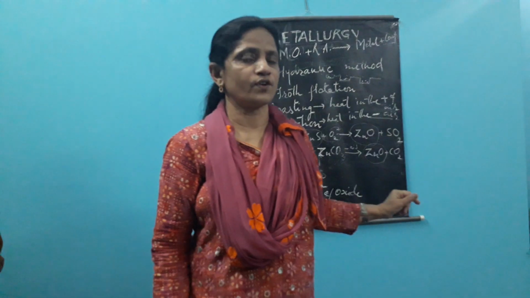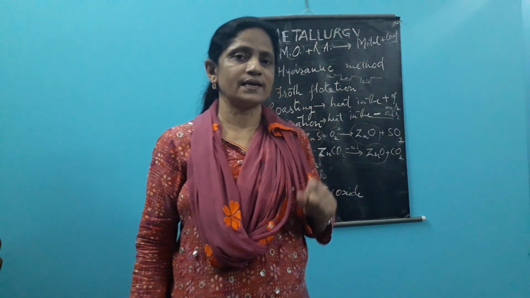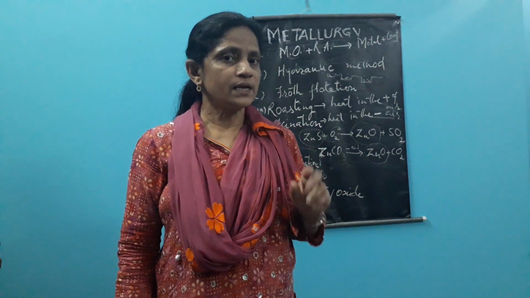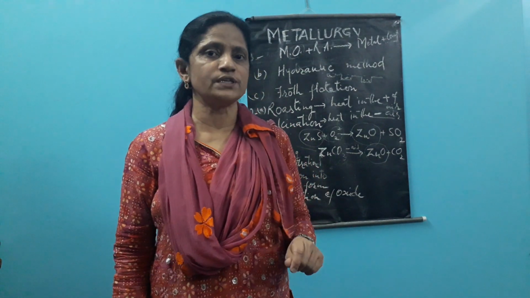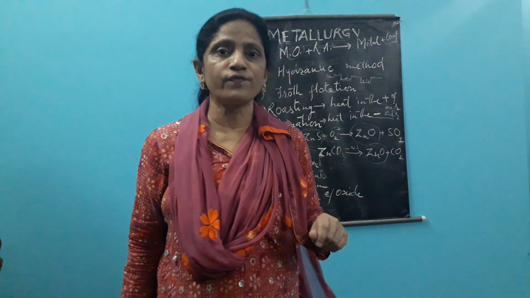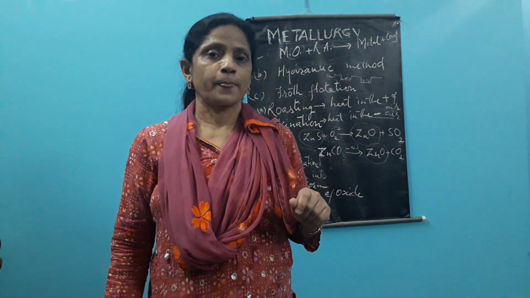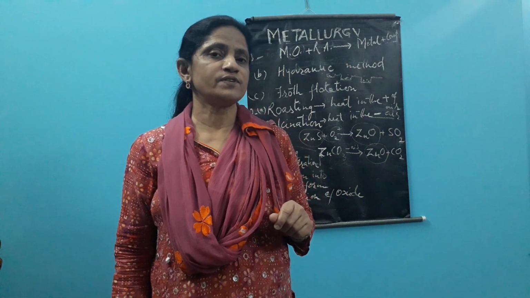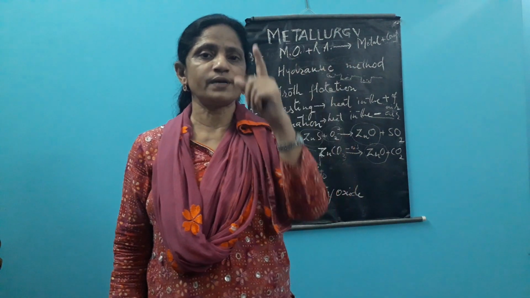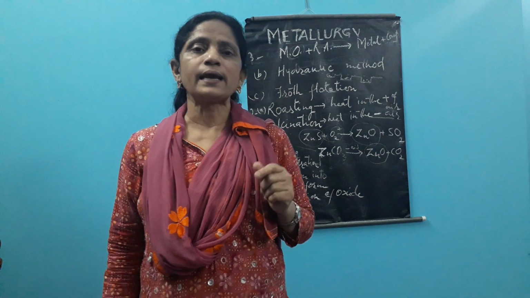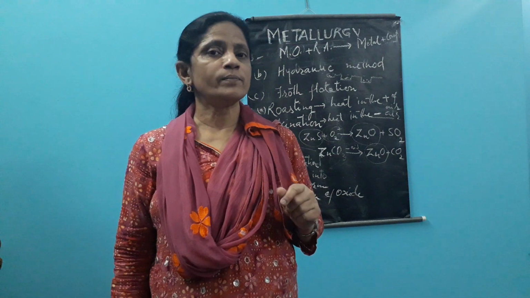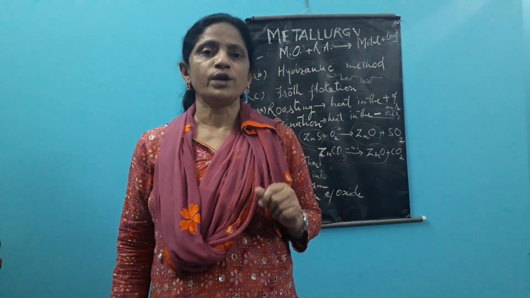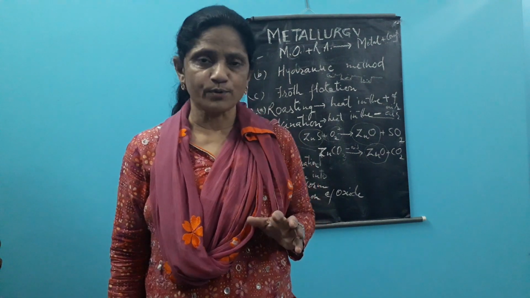In the reduction of oxide, the metal oxide is thereafter treated with a suitable reducing agent. Selection of the reducing agent is done on the basis of the metal's position in the activity series. Those metals which are very active, present on the topmost part, cannot be reduced by the common reducing agent, and for their reduction we need the electrolytic reduction process.